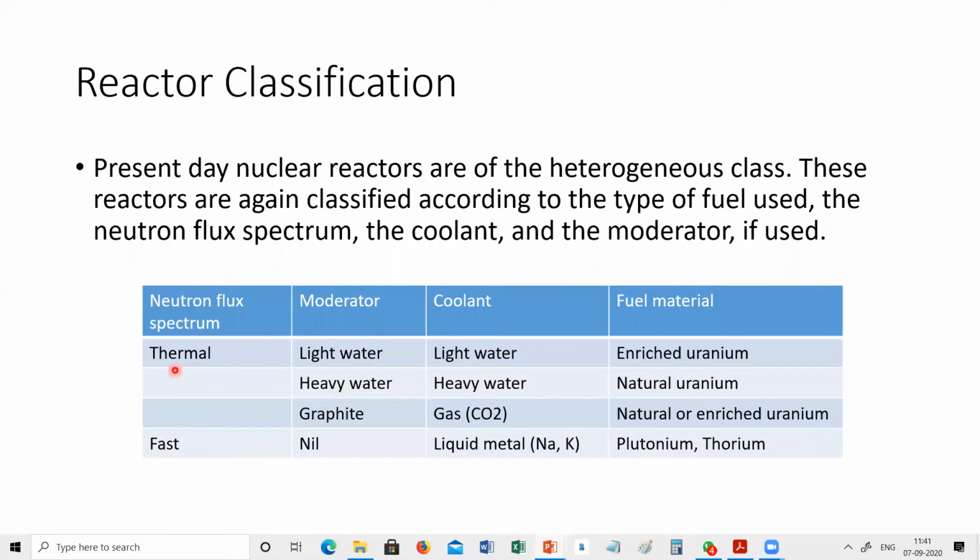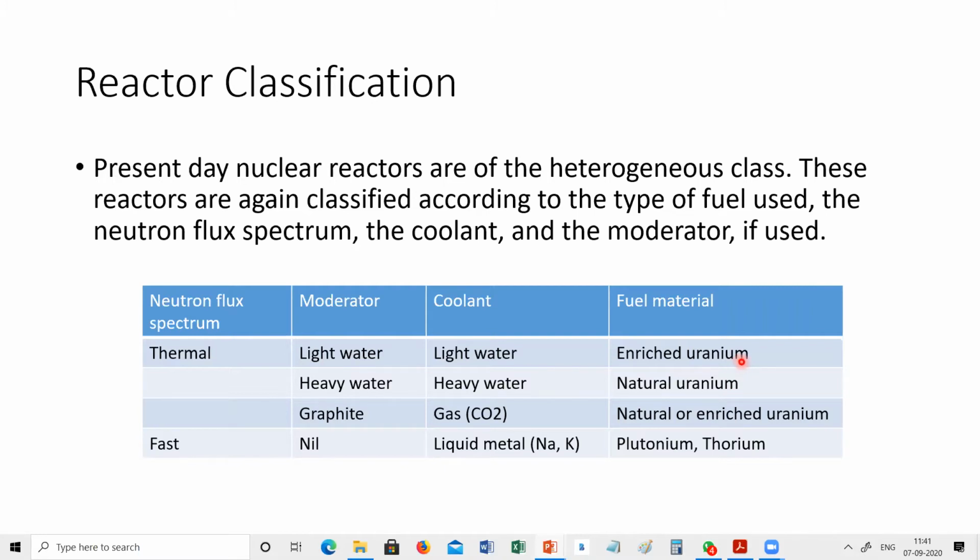Similarly, a thermal neutron reactor which uses heavy water as a moderator uses heavy water as a coolant and natural uranium as fuel. Enriched uranium means what?